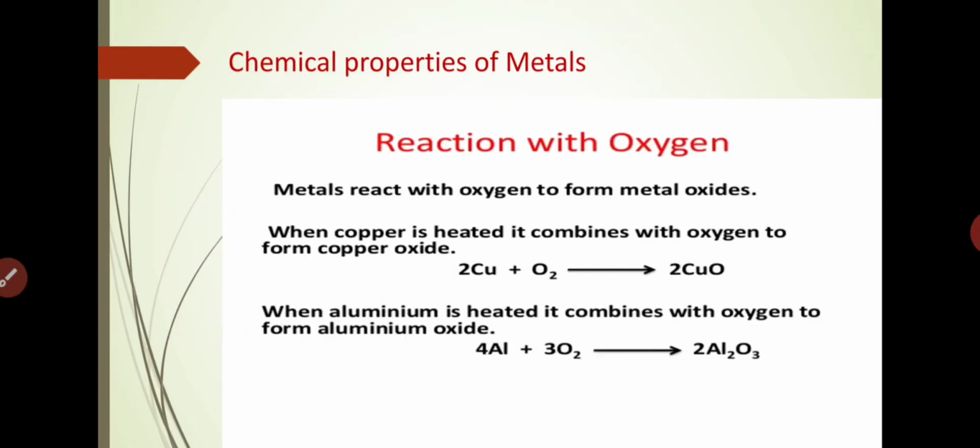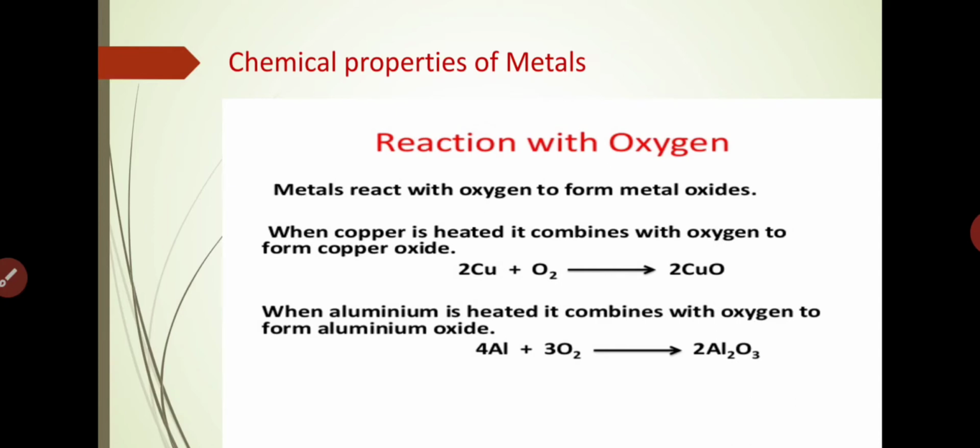Now the chemical properties of metals. First of all, we are going to discuss the chemical properties of metals. In that, our first reaction is with oxygen. Metals react with oxygen. When metals react with oxygen, they form metal oxides. Here I am giving you two examples. The first example is copper. When copper is heated, it combines with oxygen to form copper oxide.